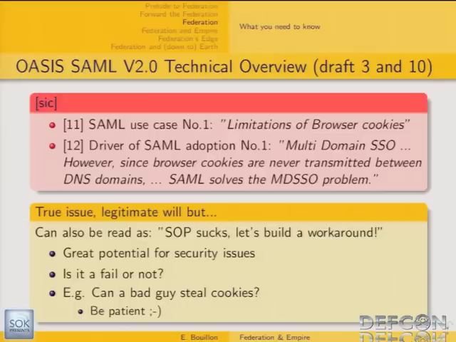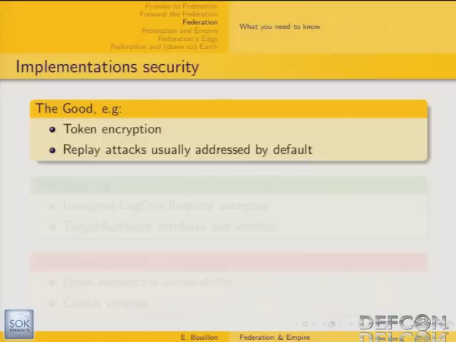From a security point of view, we could read that as, okay, the same origin policy sucks, let's build a workaround. This kind of consideration or rationale has great potential for security issues. So the question is, is it a fail or not? Typically, can a bad guy steal cookies? I'm going to provide the response later, so you need to be patient.